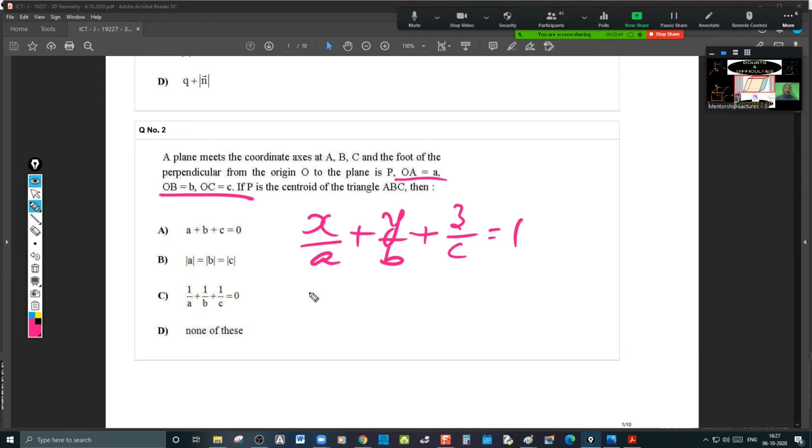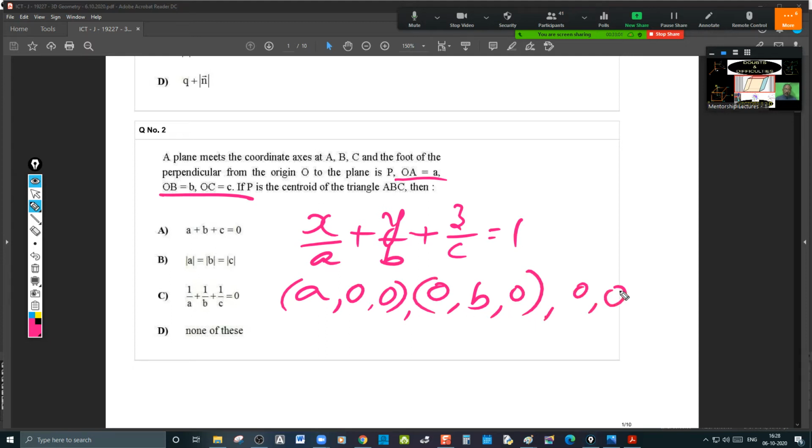And hence you will have 1 by a upon... if the points are a, 0, 0; 0, b, 0; 0, 0, c, then the centroid will be a by 3, b by 3, c by 3.